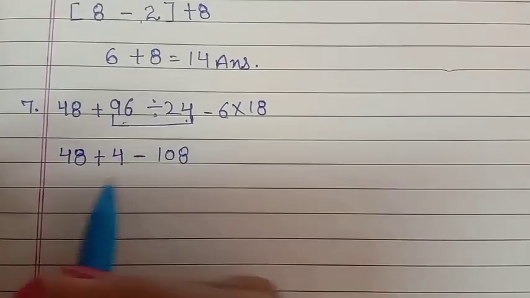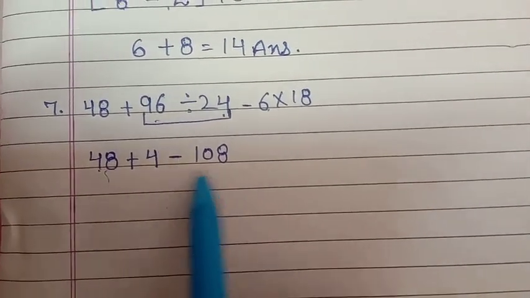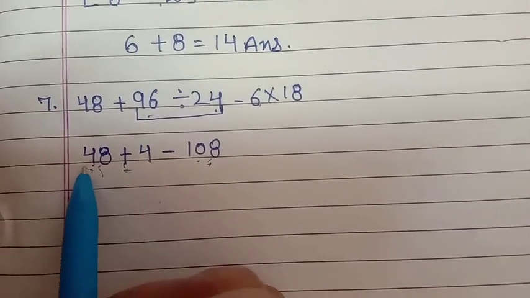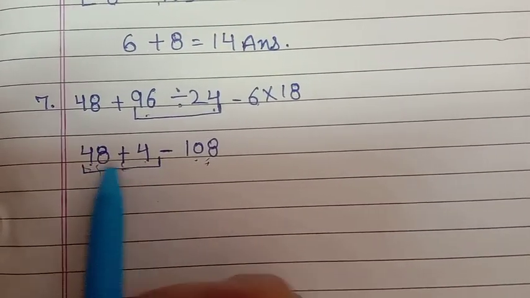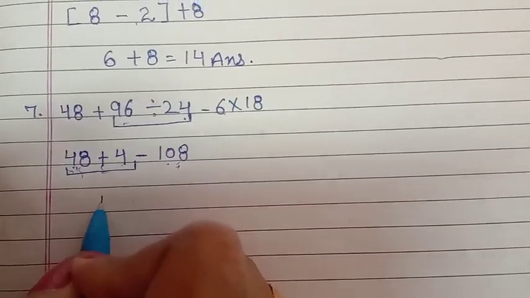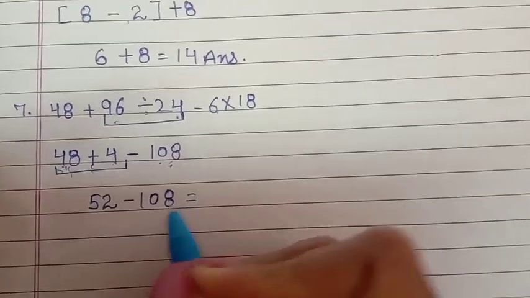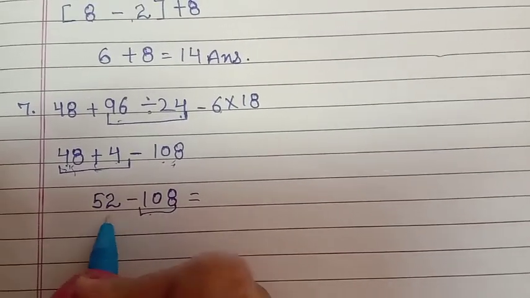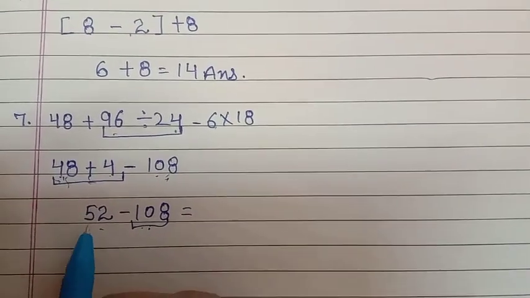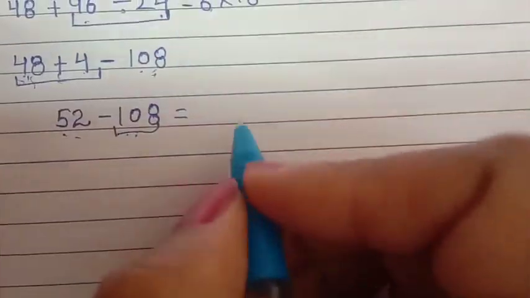Here you can see that addition and subtraction both are coming together, so you can do anything first. Either you can add both the numbers because both are of the same type, so they can come together. So it becomes 52 minus 108. Now the fight between the two numbers: which is the stronger team? That is 108. So 108 will defeat the 52. With how many marks? It will defeat it with 56.